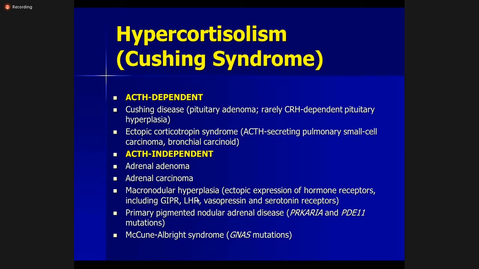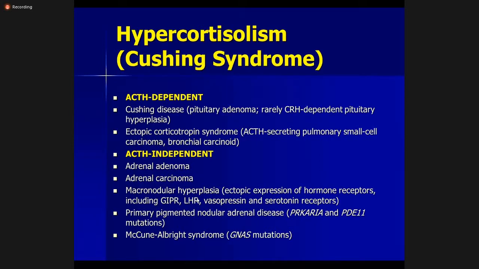Then ACTH can be secondarily excess in amount due to CRH dependent hyperplasia, or a lesion in the hypothalamus which is secreting excess corticotropin releasing hormone, which acts on the pituitary, causing hypersecretion of ACTH. Then ectopic corticotropin syndrome can be due to ACTH being excessively produced from the pituitary gland, or it can be from any other tumor.